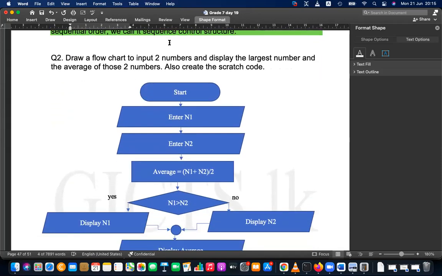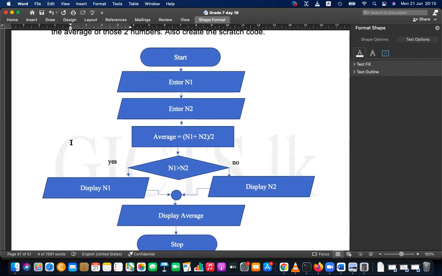Right. Then sequence is where you execute instructions one after another. Number 2, selection. Selection is where you have to decide based on a condition.